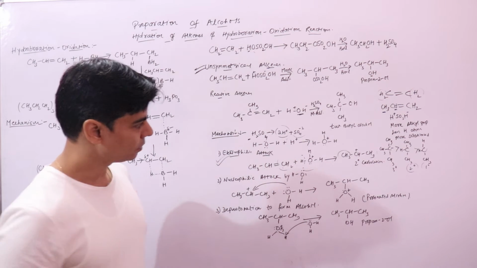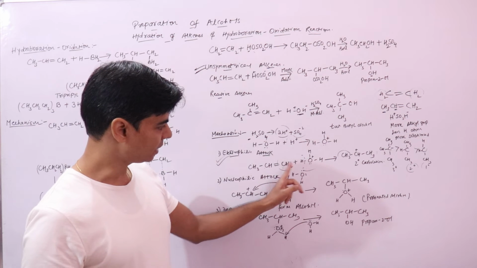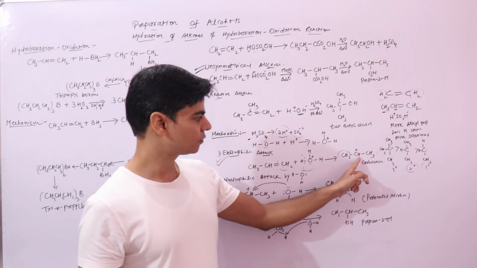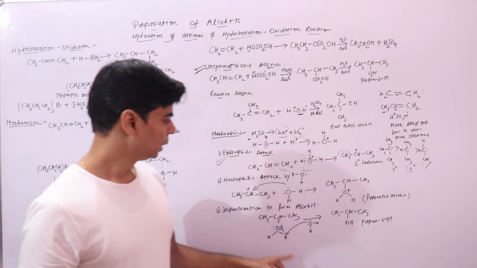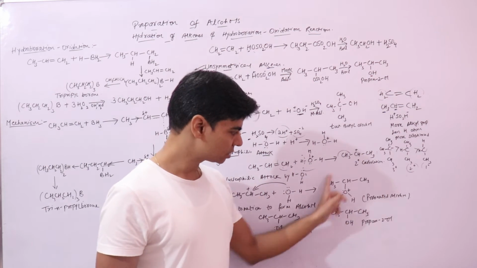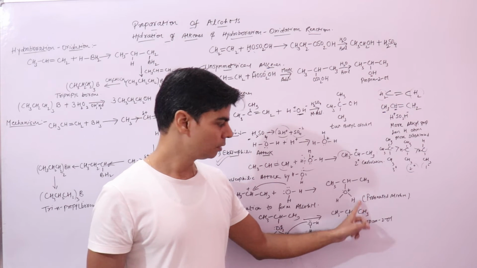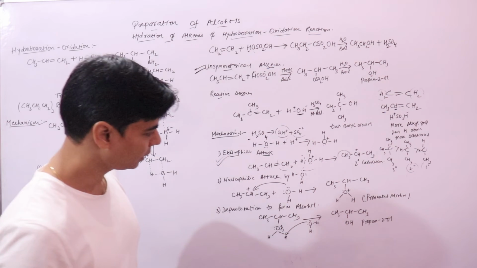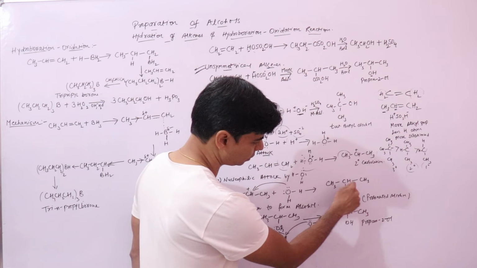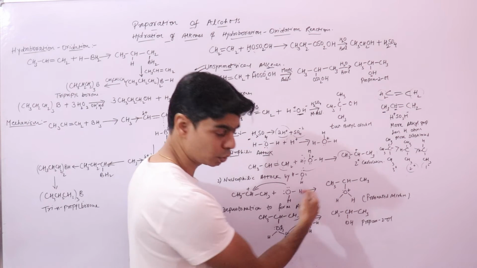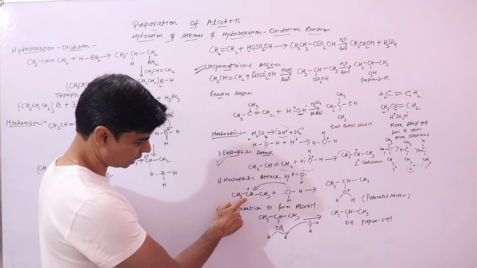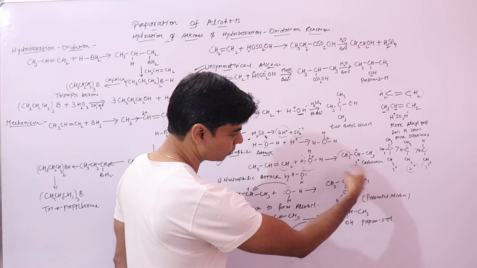In the previous step, when this proton gets attached to this carbon atom, a positive charge is created at this carbon atom. Now when water attaches to this carbon atom, it forms this type of compound, which is your protonated alcohol. Why do we call it protonated alcohol? We know that OH is alcohol. OH is connected to this carbon atom and it has one more proton, so it's like protonated alcohol. So this water molecule will attack this carbon atom to form this protonated alcohol.